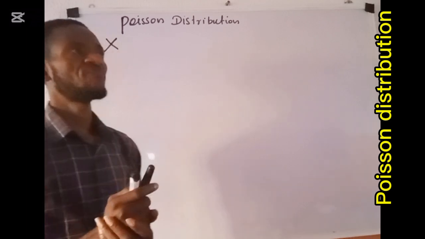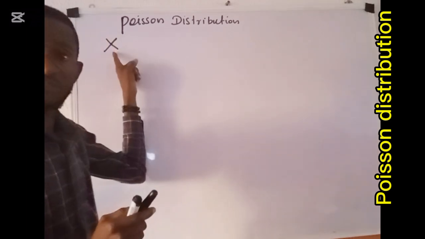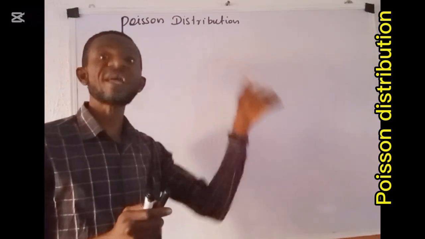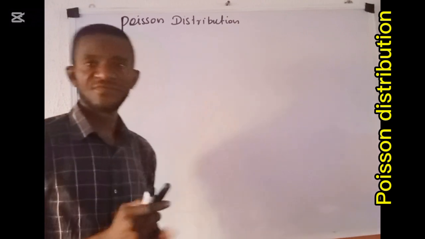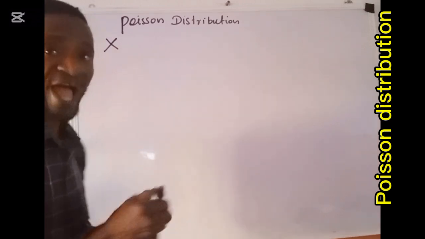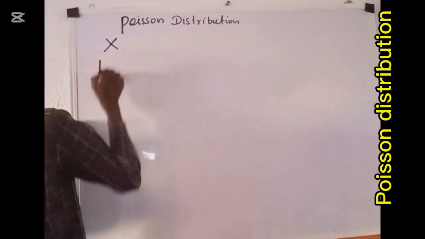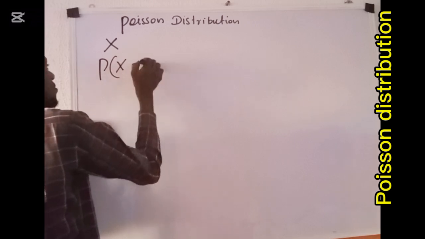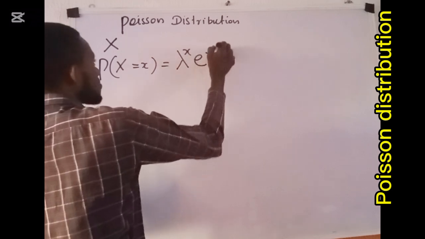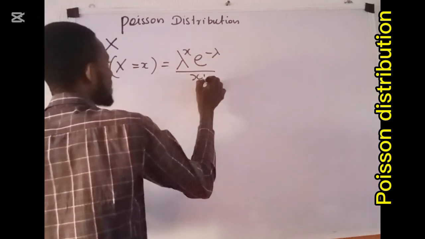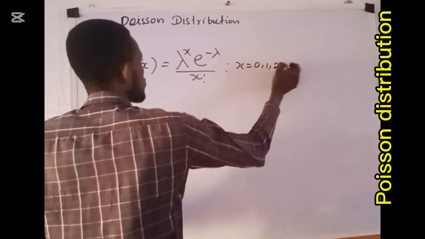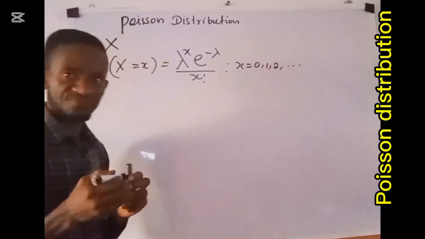Or we can say that a random variable X is said to follow a Poisson distribution if and only if the probability mass function of this random variable X is written as P of capital X equals small x is given as lambda raised to power x times exponential minus lambda, all over x factorial, such that x takes values from 0, 1, 2, down to infinity.